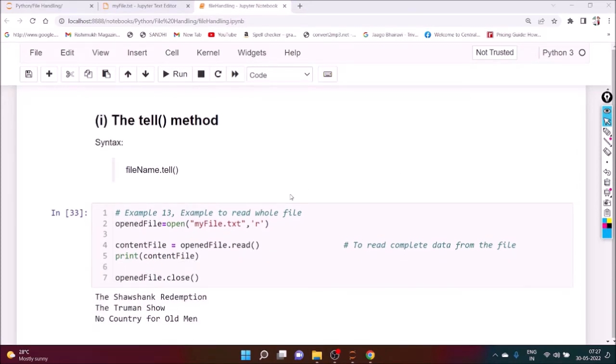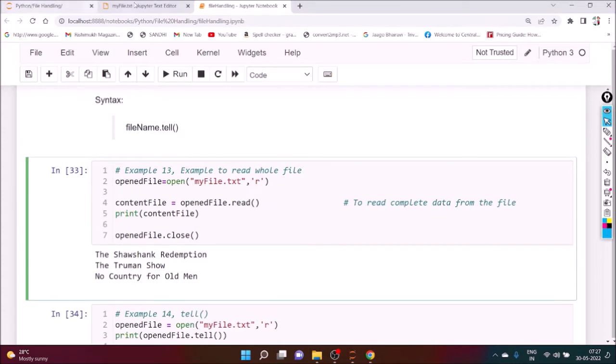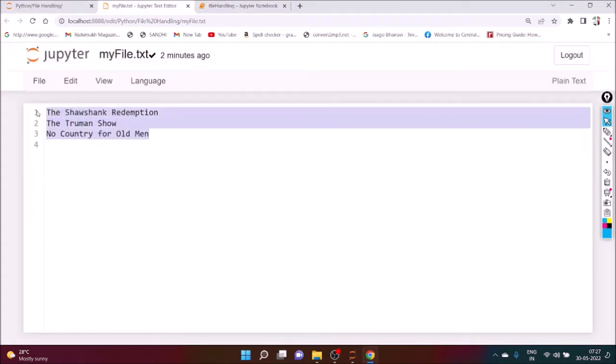So the tell method, here definitely we have to mention the file name, then dot tell. It will return the current location. Now we can see the output. Now here we can see what the content of myfile.txt is. This is the content: The Shawshank Redemption, The Truman Show, and No Country for Old Men.